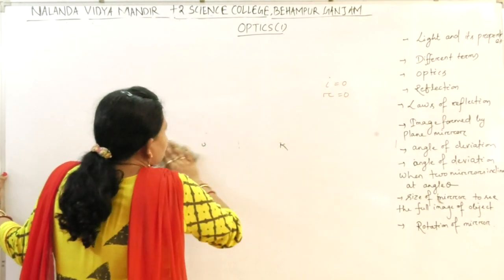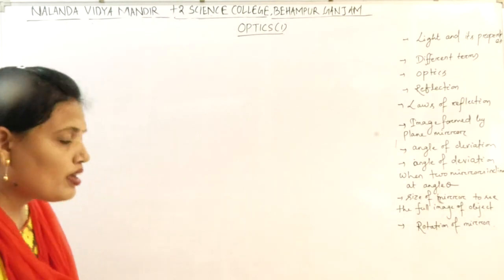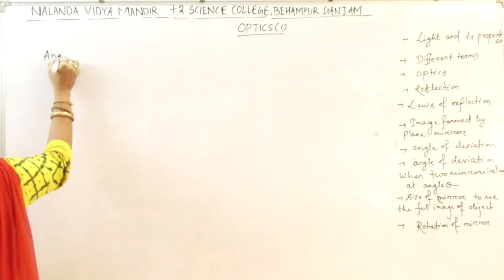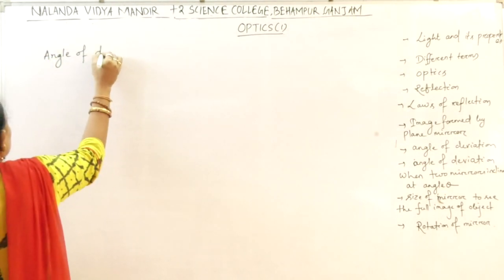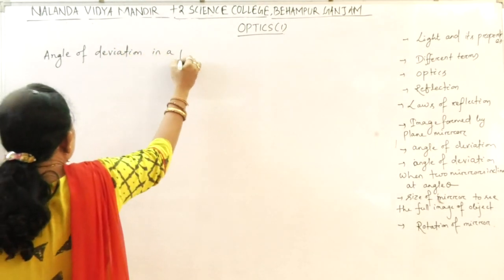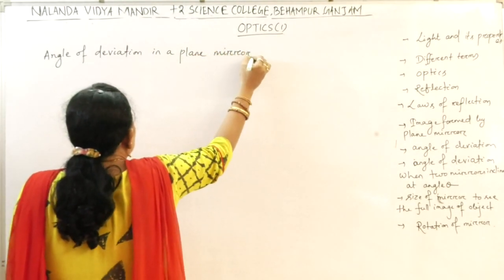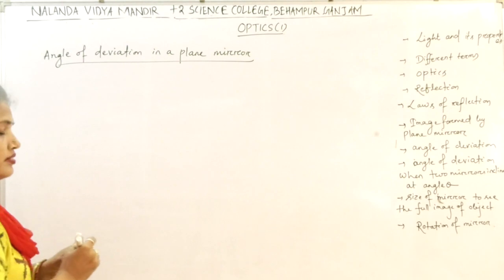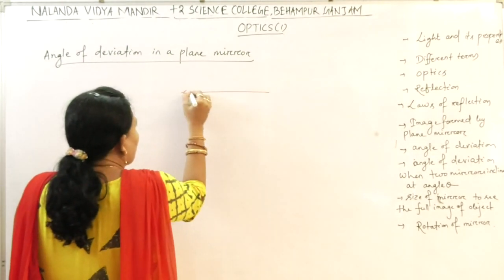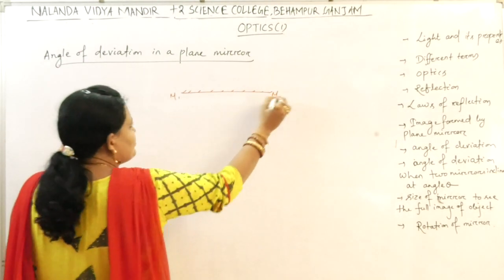The angle of deviation by a plane mirror. Let this be the mirror, M1, M2.